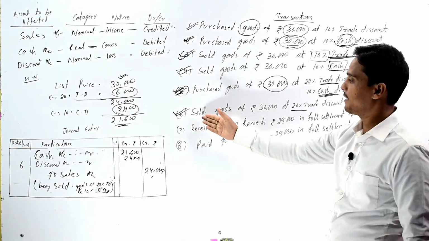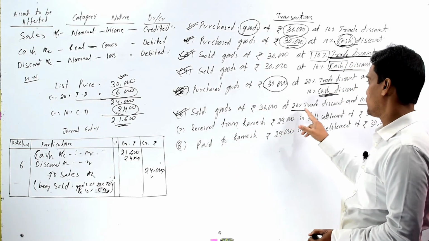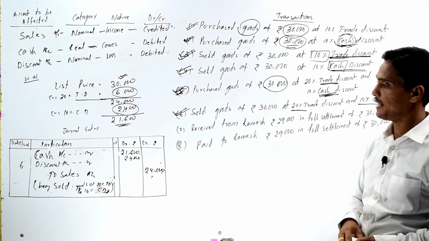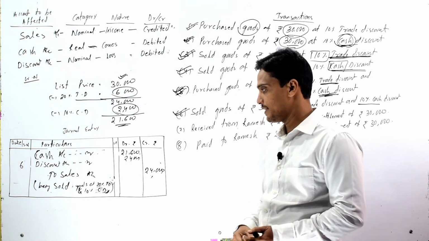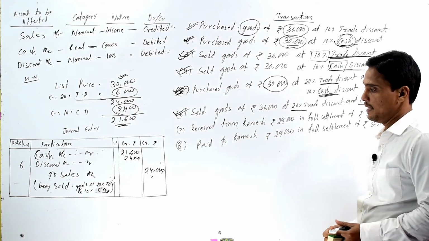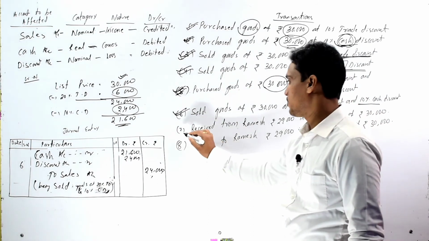So the journal entry of sold goods of rupees 30,000 at 20% trade discount and 10% cash discount is cash account to debit, discount account to debit, to sales account.